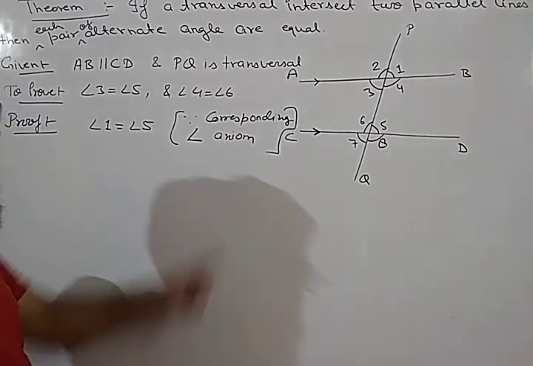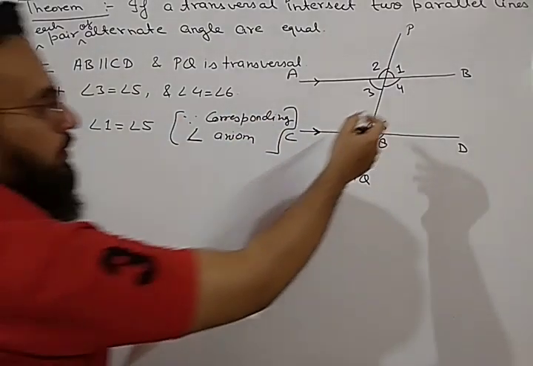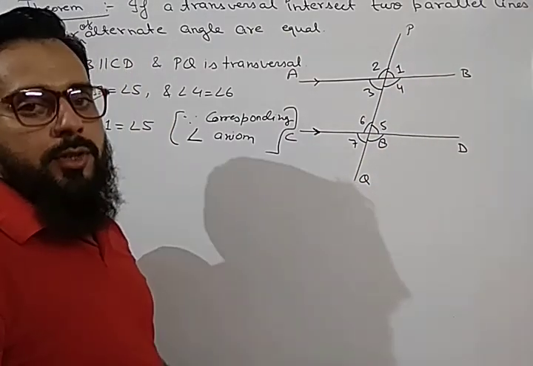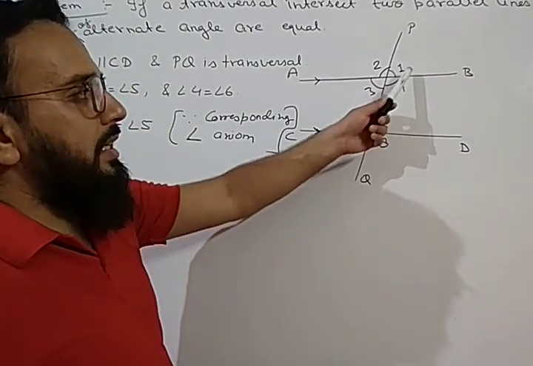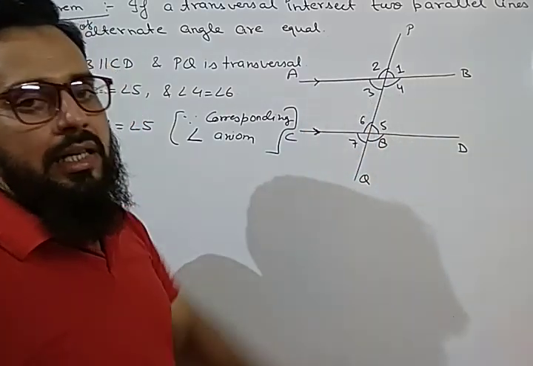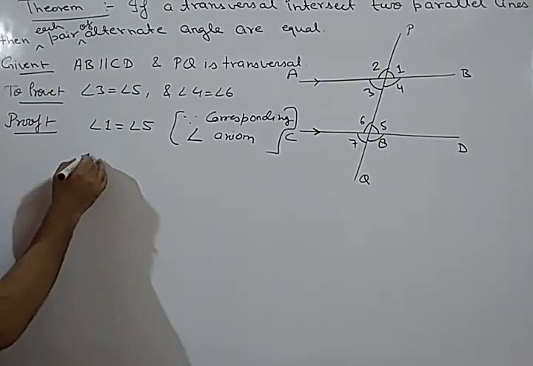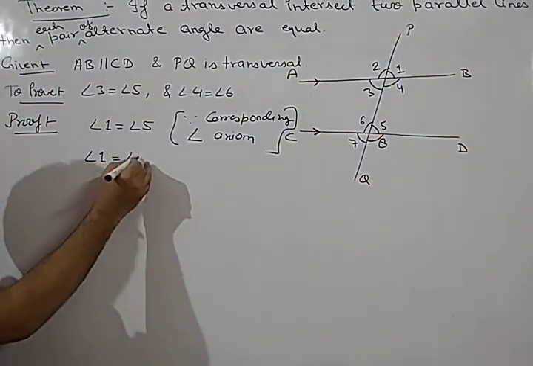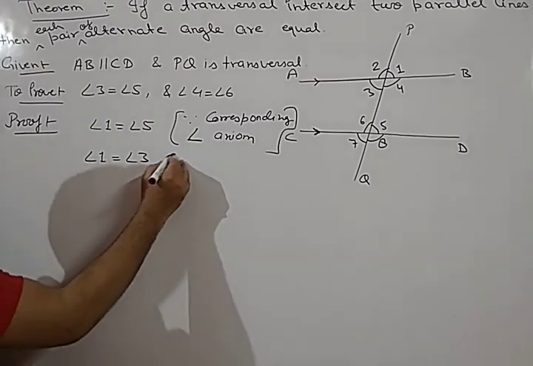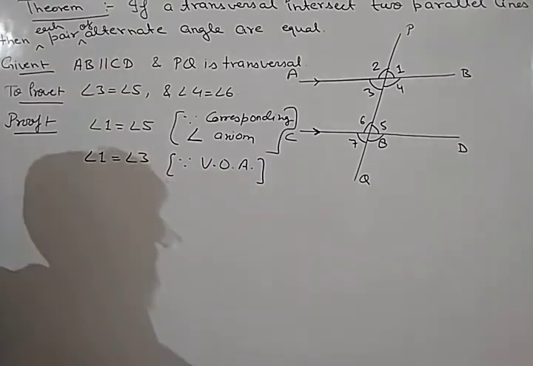Now we have already studied vertically opposite angles also. So what is the vertically opposite angle of angle 1? Angle 1 and angle 3 are vertically opposite because these are two intersecting lines. So we can write angle 1 is equal to angle 3, since they are vertically opposite angles.